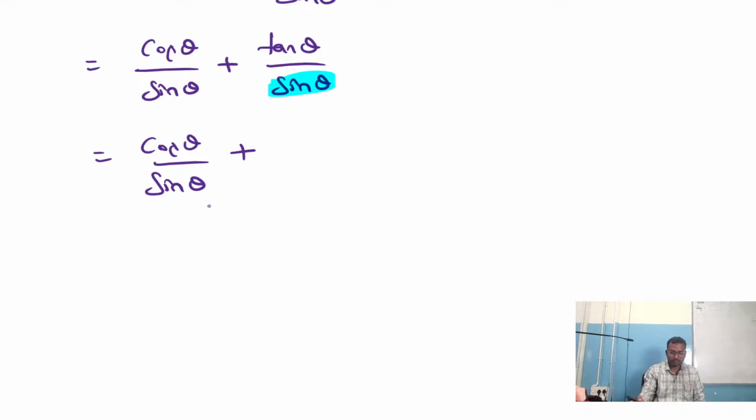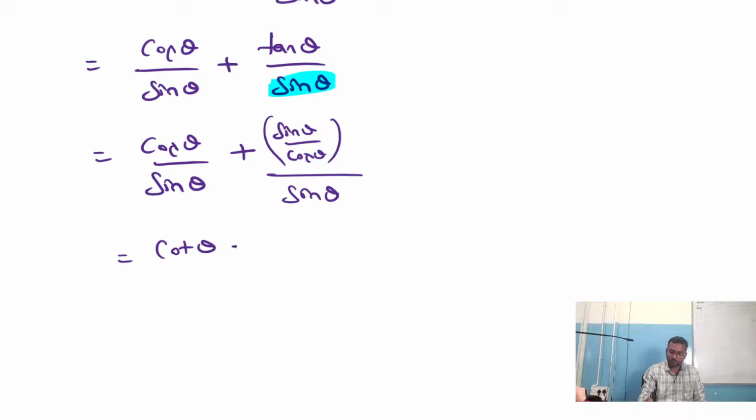Plus, that's nothing but cot only. So tan theta can be written as sin theta by cos theta. Here only let me write tan theta is sin theta by cos theta divided by sin theta. Done. Then cos by sin is cot theta.